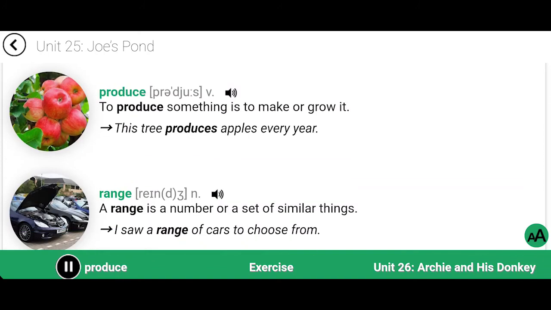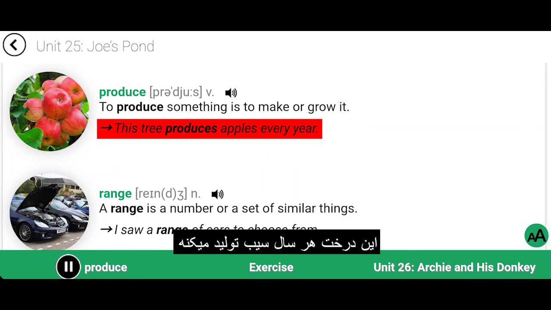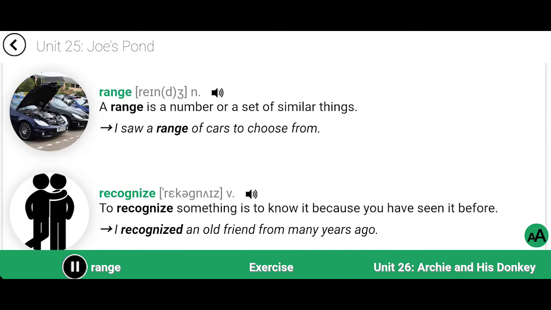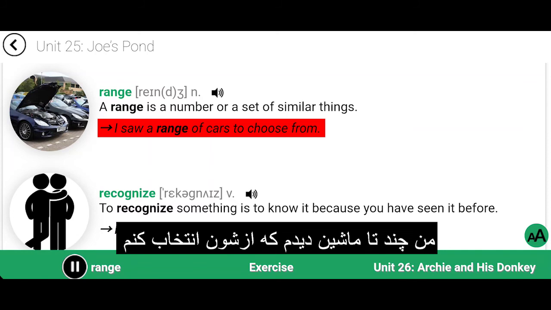Produce. To produce something is to make or grow it. This tree produces apples every year. Range. A range is a number or a set of similar things. I saw a range of cars to choose from.